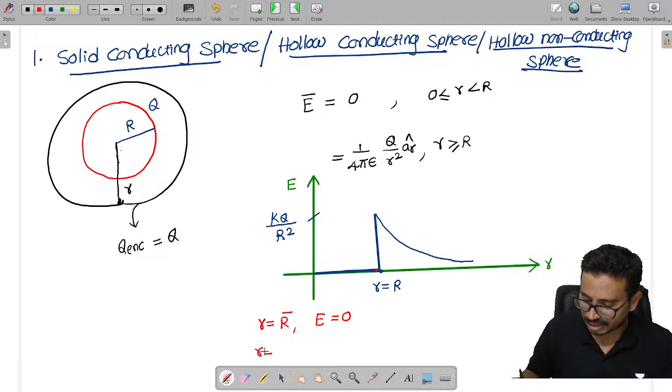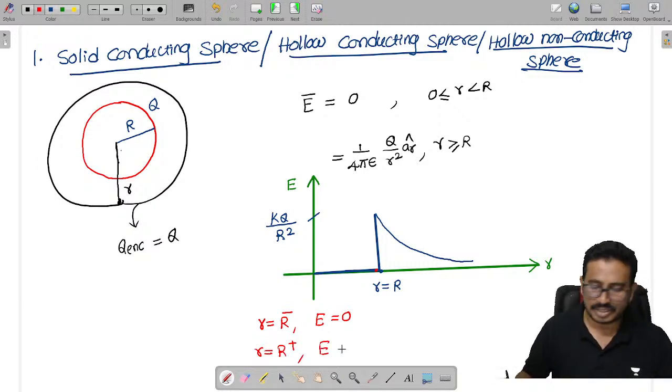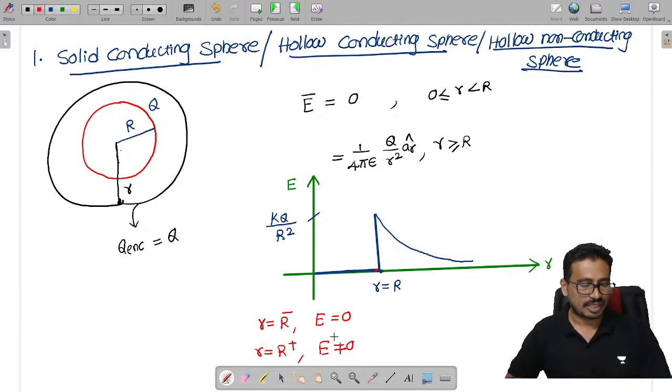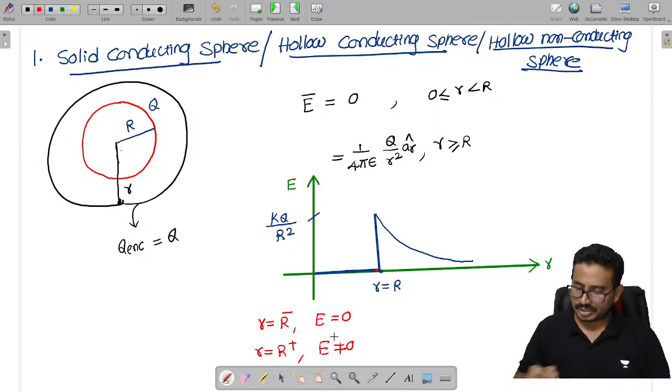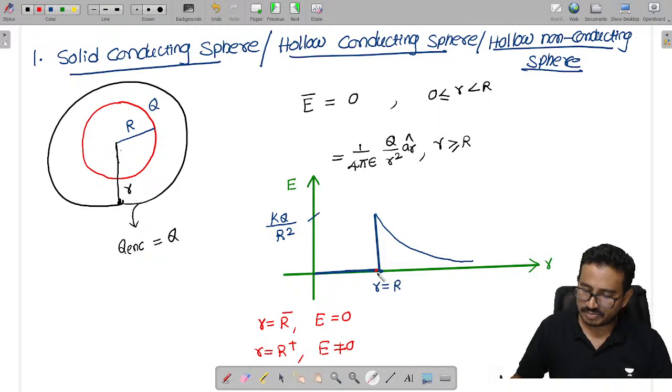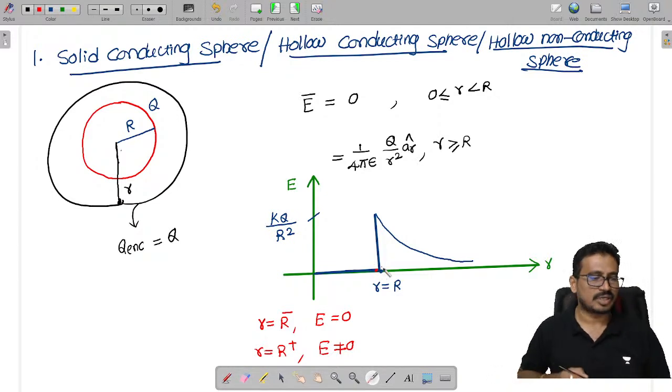And what is the electric field at r equal to R plus, which is given as some value, which is non-zero? It has some maximum value. Now you can see that the electric field just before R is zero, and just after it is non-zero.